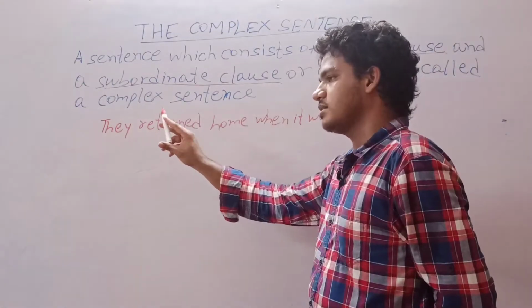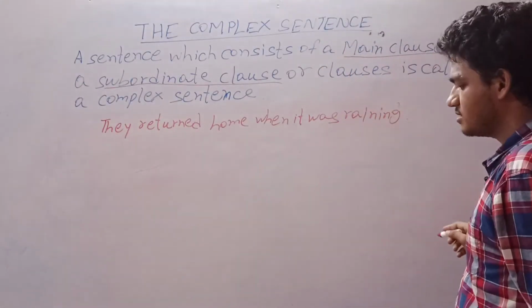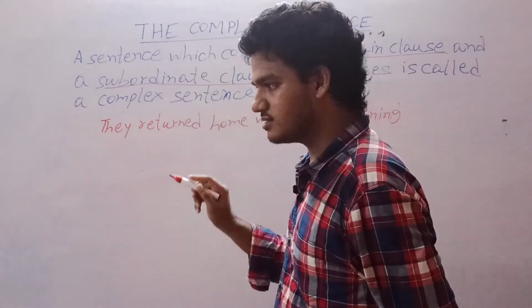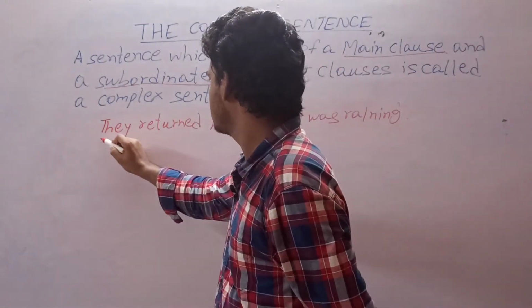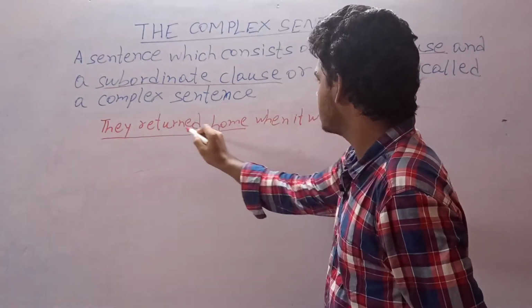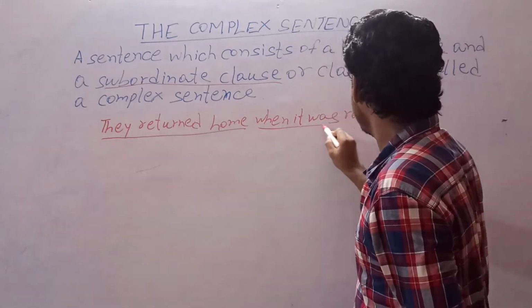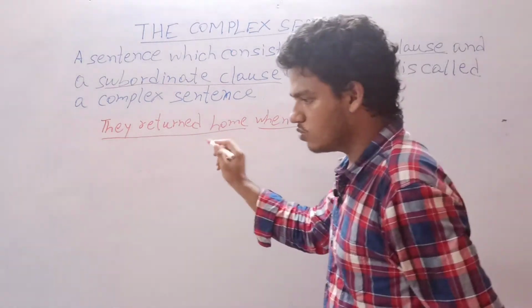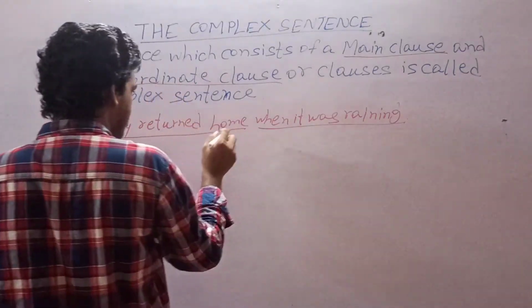For example, they returned home when it was raining. Look at the sentence. This sentence consists of two clauses. They returned home is one clause. When it was raining is another clause. Here you look that they returned home.